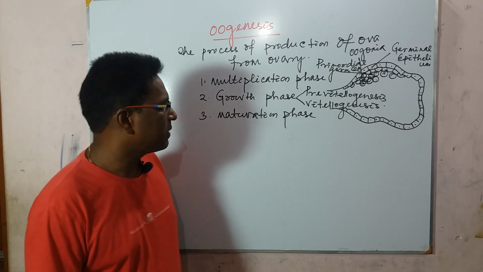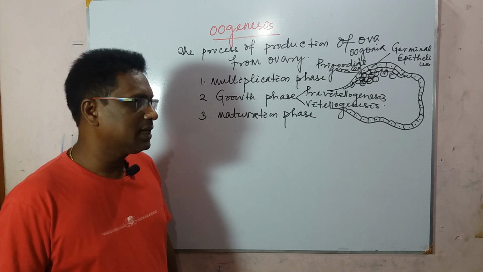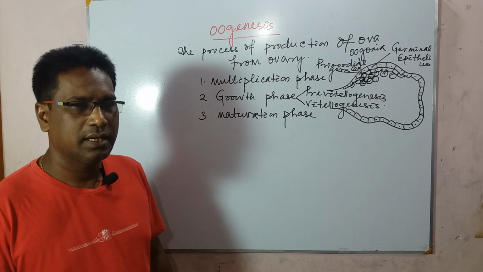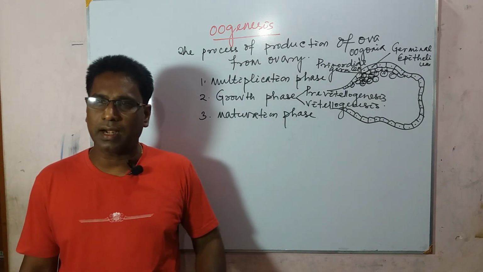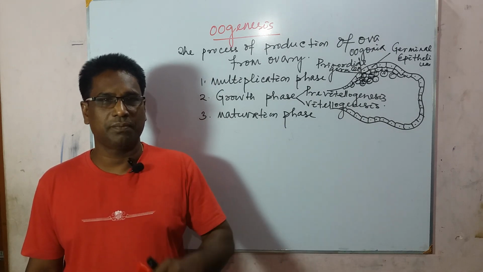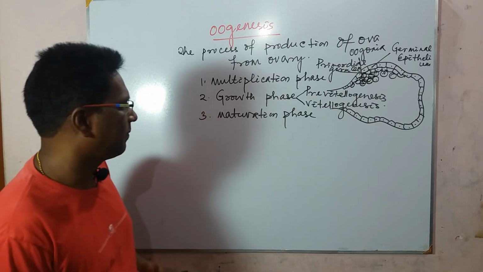So the formation of yolk in the egg is called vitellogenesis, and during vitellogenesis yolk is produced in the liver, but later on it is carried to the egg through the bloodstream. Then it is accumulated within the egg.